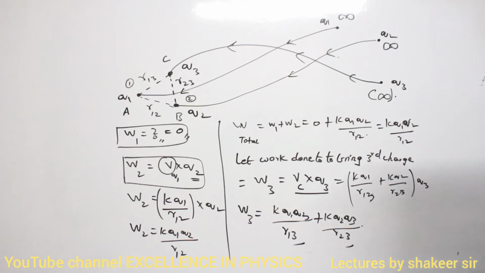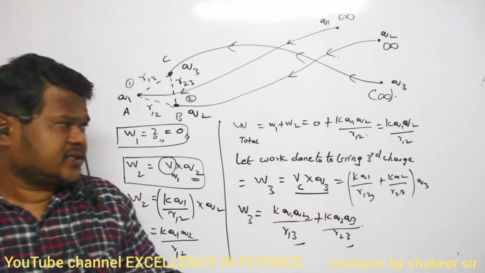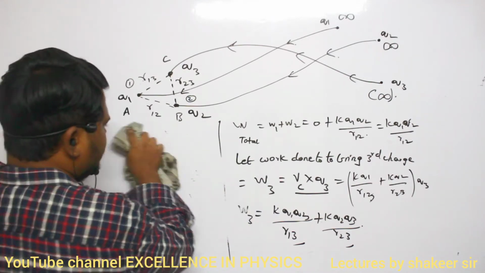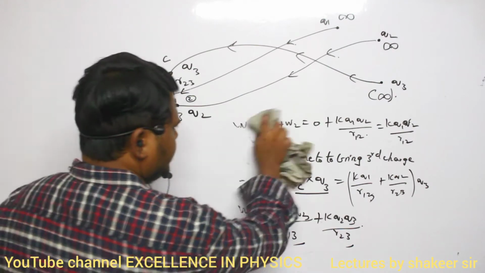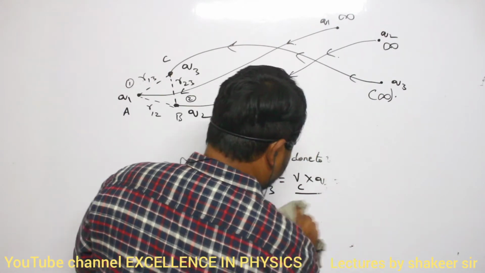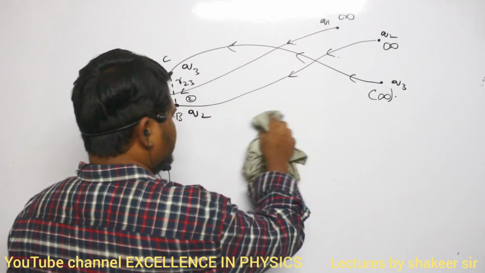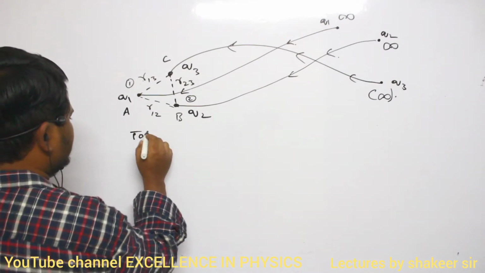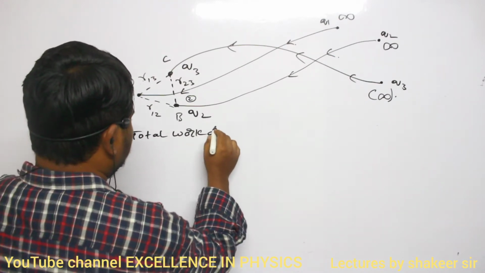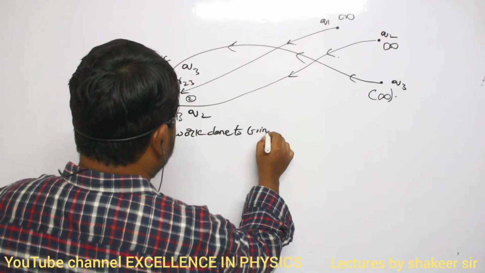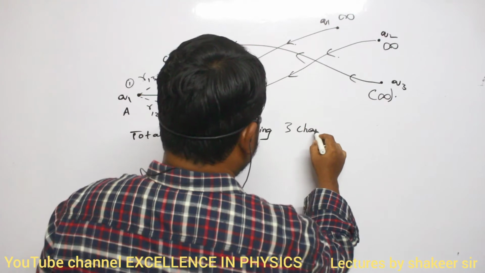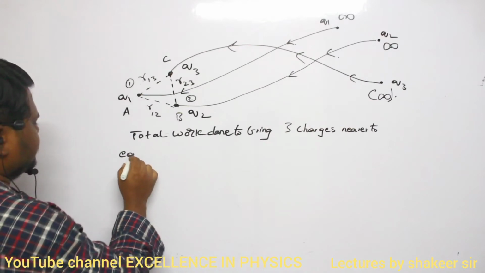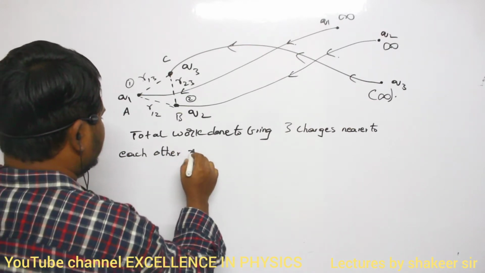Now let us see. To bring three charges, what is the total amount of work we have done? To bring three charges nearer to each other, how much work have we done?